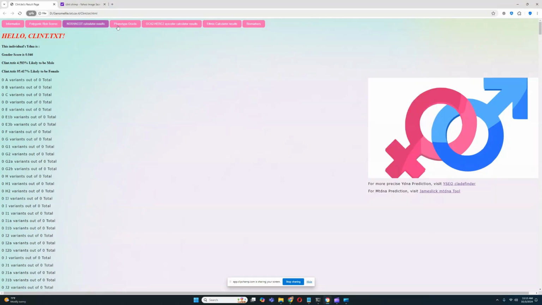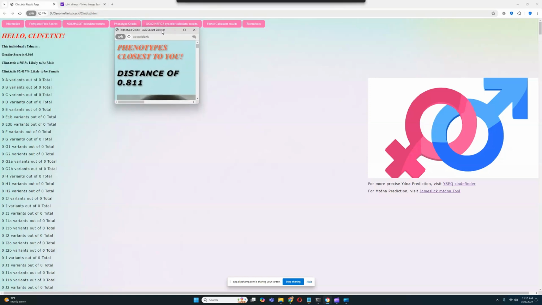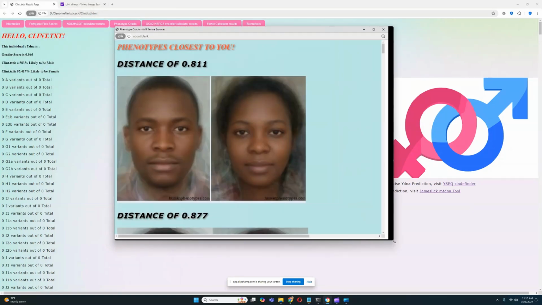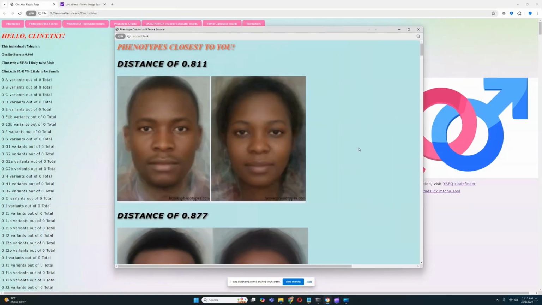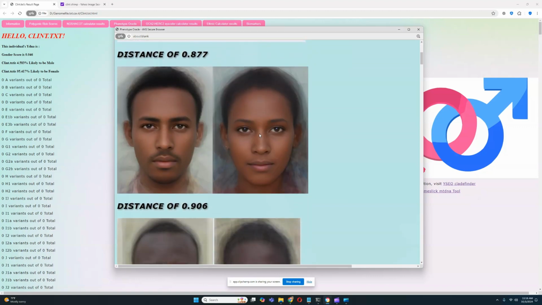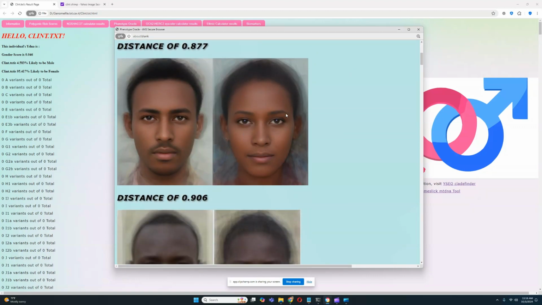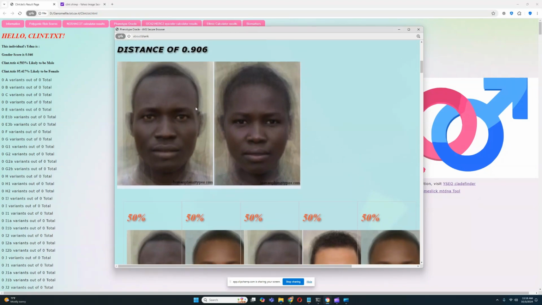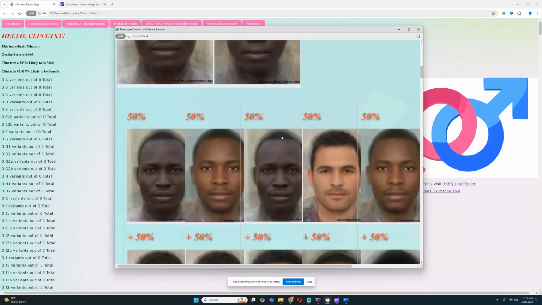Let's look at the phenotype oracle and let's see what phenotypes it scores closest to. What human phenotypes are predicted for this individual. So the closest human phenotype that is predicted is this, which is I would say a Central African, maybe a Bantu phenotype, followed by this, which is an East African phenotype, followed by this, which is also an East African phenotype, a Nilotic phenotype.